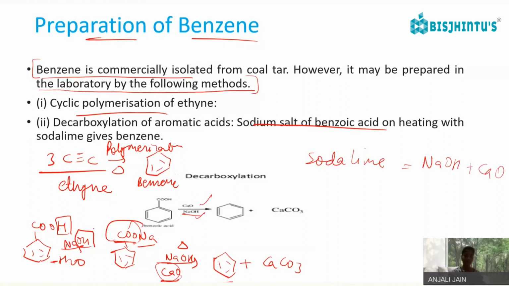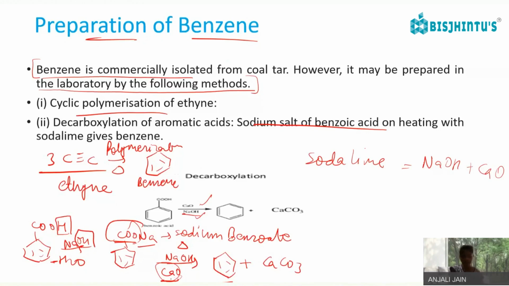Okay. So this sodium carboxylate ion, okay, benzoate, sodium benzoate. Sodium benzoate on reaction with soda lime, sodium hydroxide and calcium oxide.